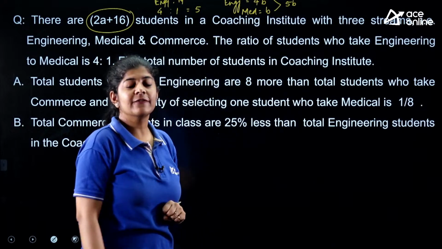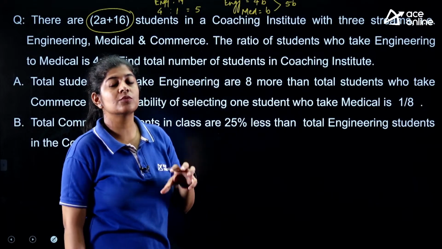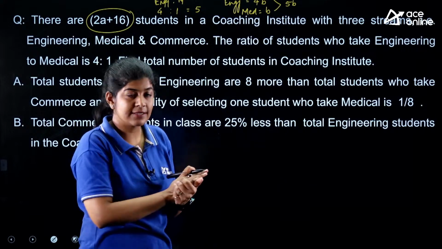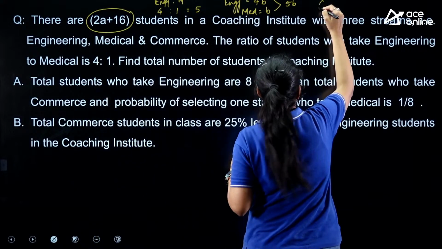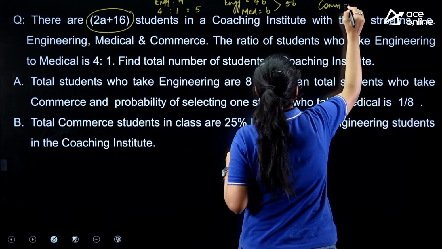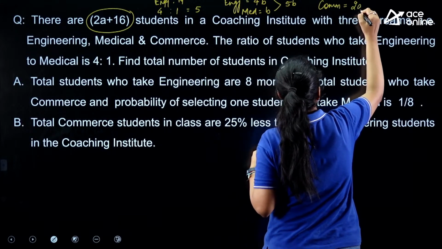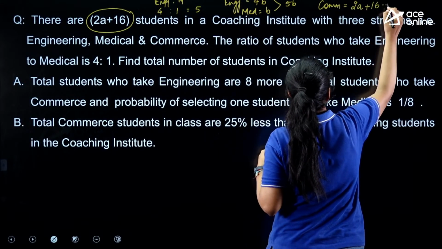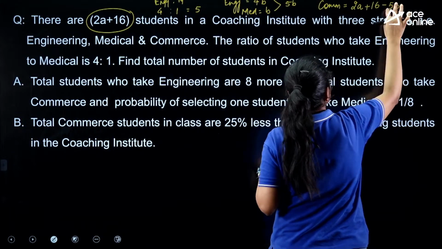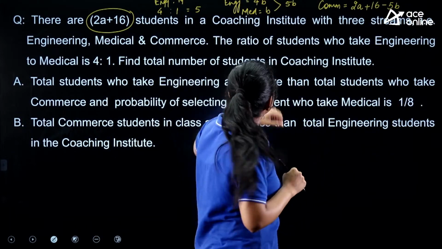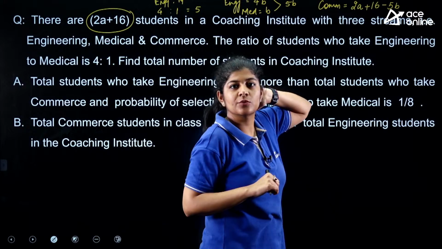If I want to find the number of students in commerce, it is nothing but 2A plus 16, which is my total strength, minus 5B. This 5B represents all the engineering and medical students.